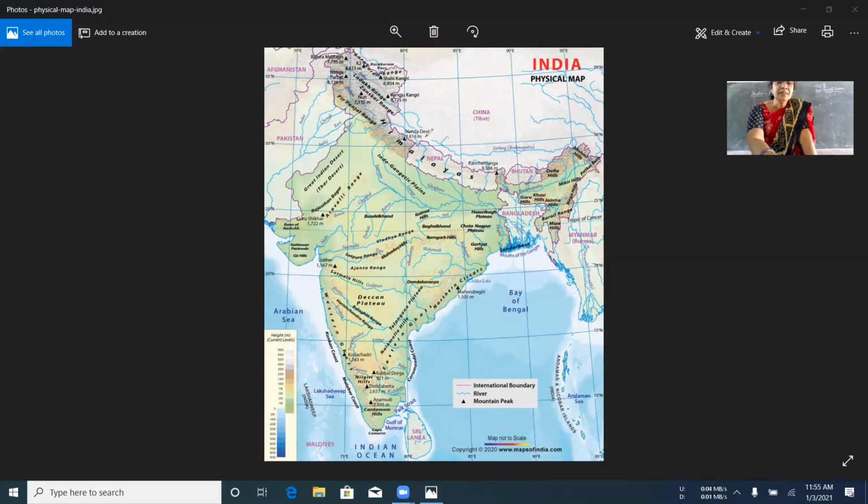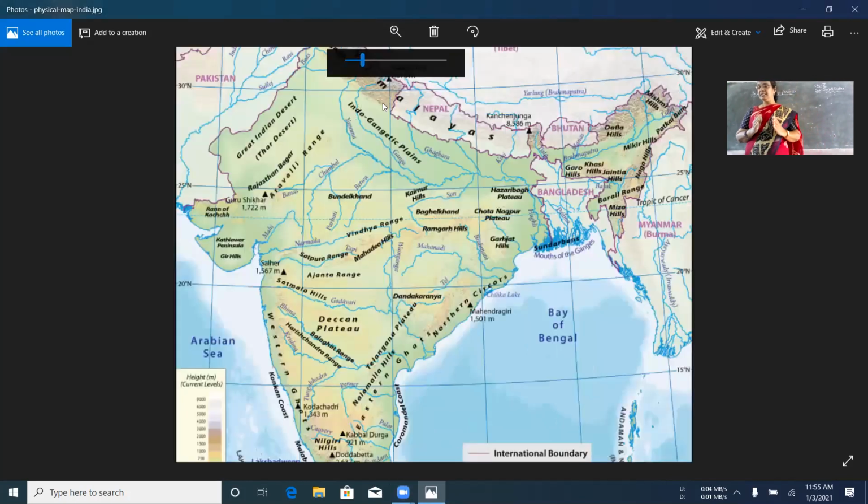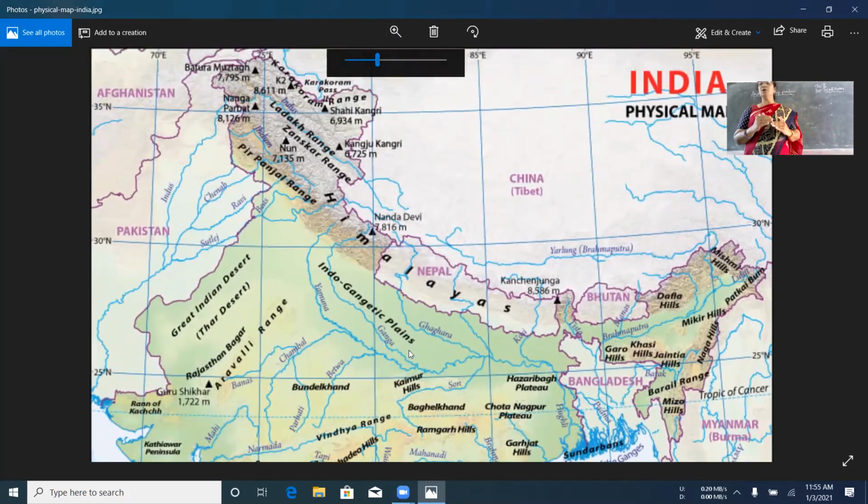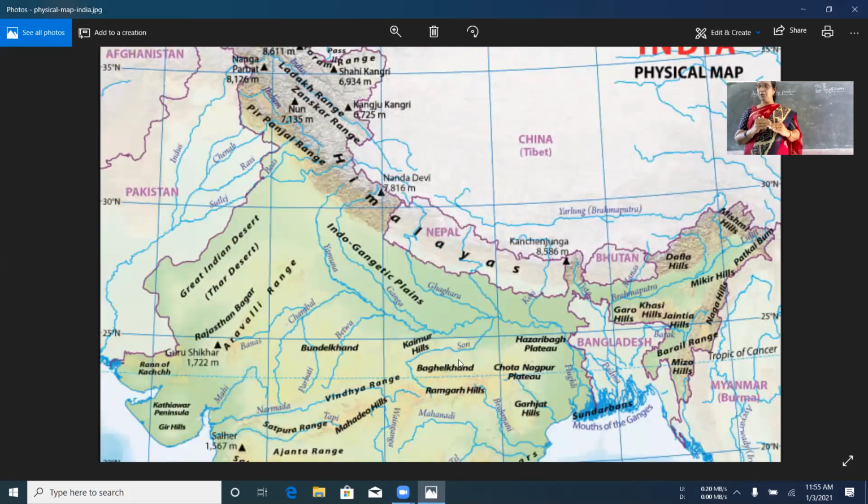You can see between the southern tip and the northern tip. The southern tip you can see at almost 8 degrees, and the northern tip at 38 degrees north latitude. And if you see the extension of our country on the east and west sides, it is extended between 68 degrees and 97 degrees east longitudes. It is very clear now. Between these east longitudes and between 8 degrees and 38 degrees north latitudes, India is located.